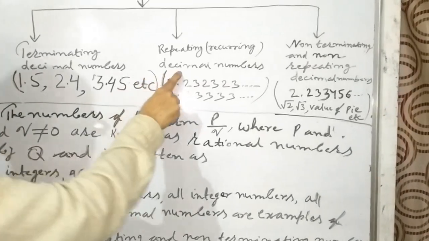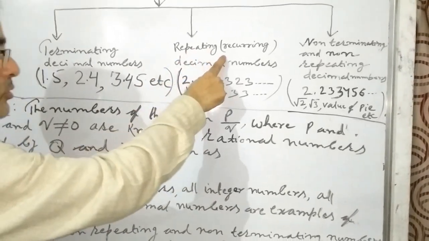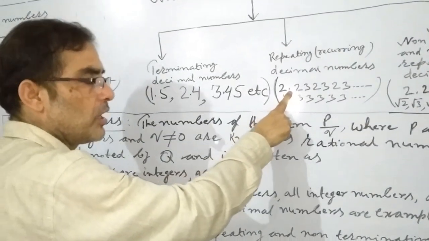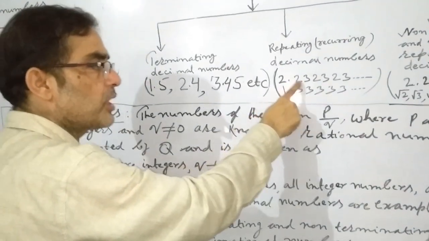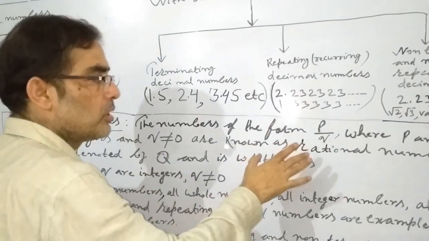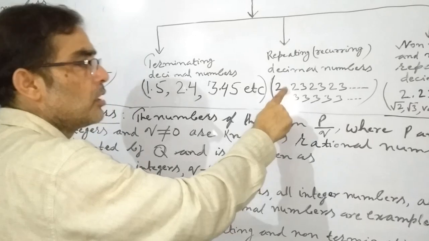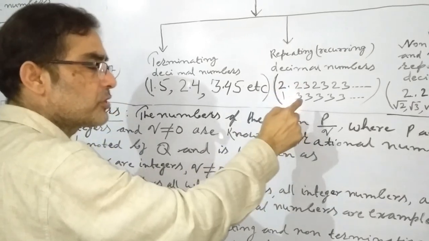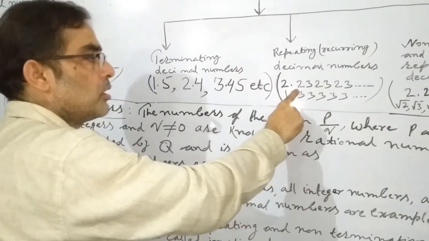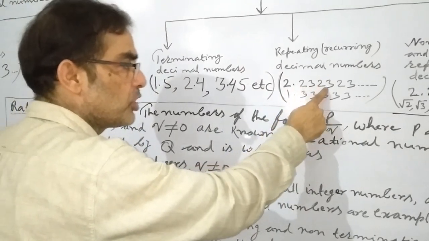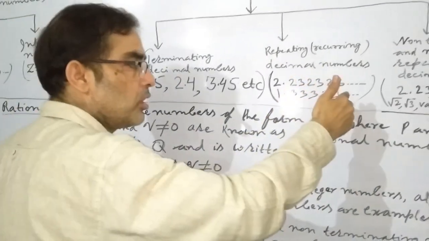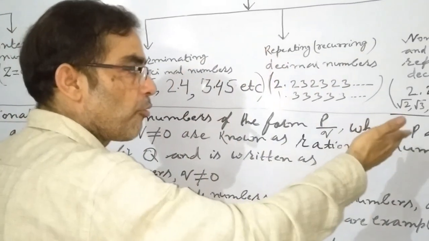Now, repeating decimal. Here also there is a decimal, but you will see an important thing. After the decimal, digits do not stop. After the decimal, a unit of digits is repeating. Here you will see the digits 23, 23, 23 coming again and again, and they will keep coming.